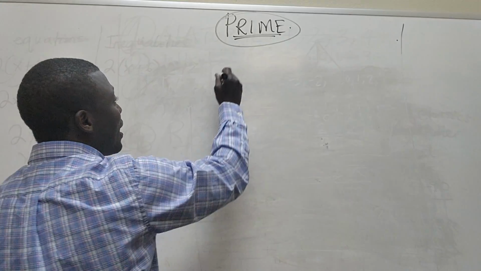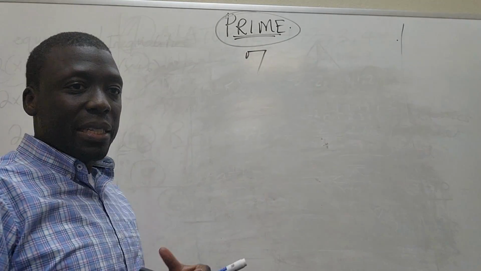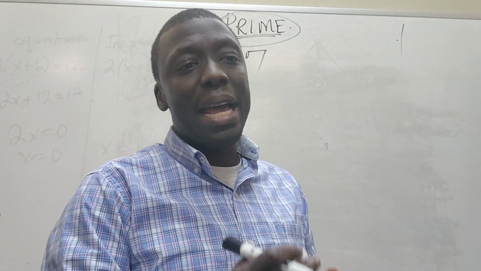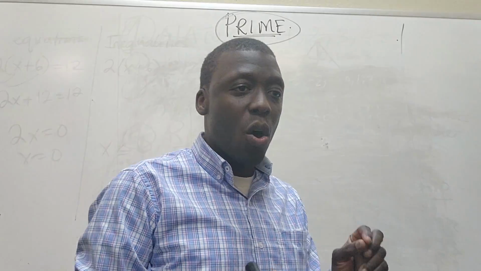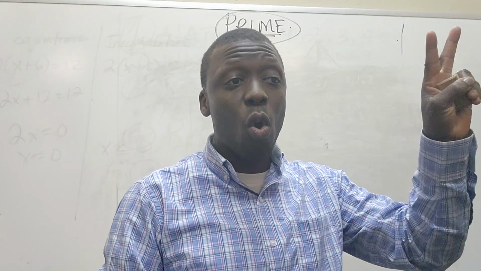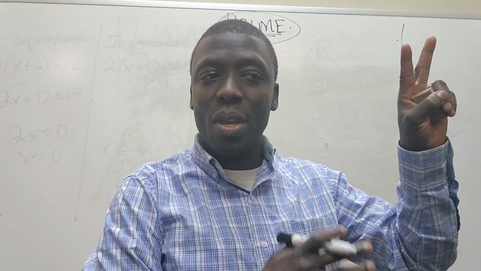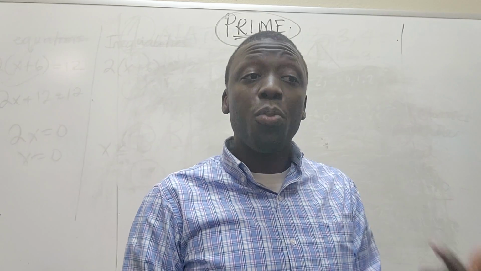If a number like 7, for example, if I ask you, can you divide 7 by anything? The answer is no. It can only be divided by itself and 1. But can you divide it by anything else? No, you cannot. So 7 is called a prime number.